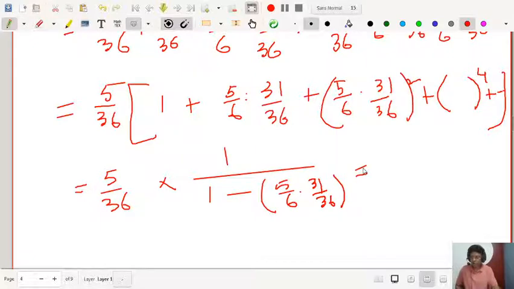You can calculate the result, that is 30 by 61. You can check the result.